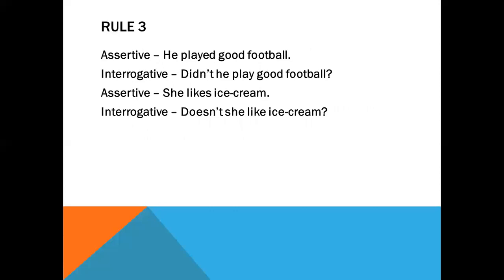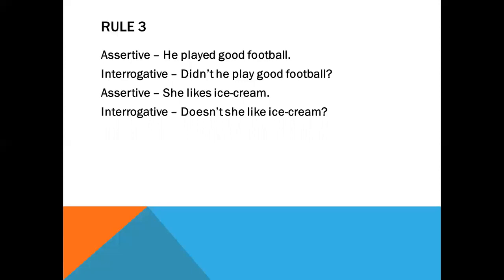Again, he played good football. Didn't he play good football? See, dear cadets, here is the past indefinite tense. That is, as in the assertive sentence, you see played, which indicates that the tense is in the past form. So you need to keep that constant and you have to add an auxiliary verb, that is did, here in order to turn it into an interrogative one. And as the assertive sentence is in the affirmative one, you have to change it into a negative one. So you have to say didn't. Okay.